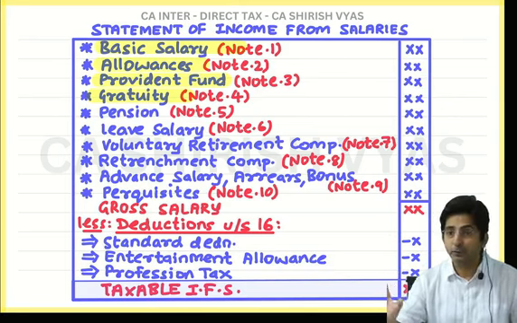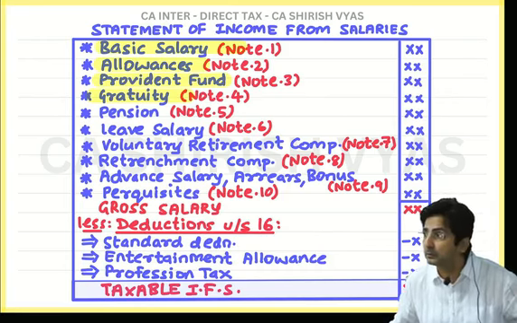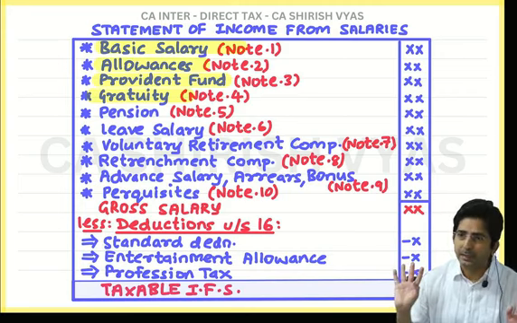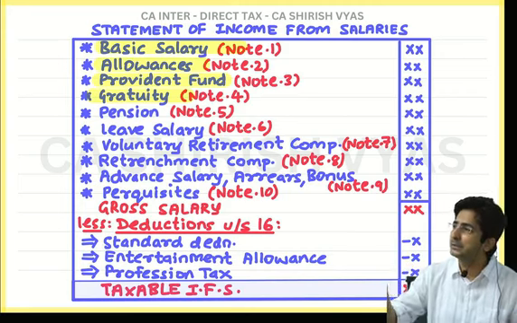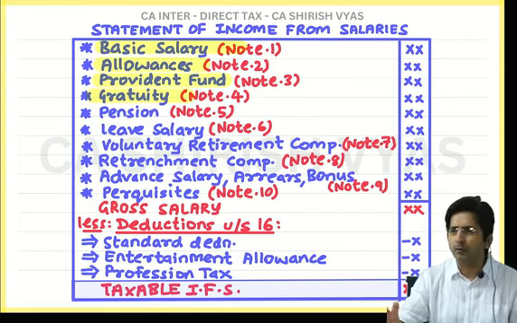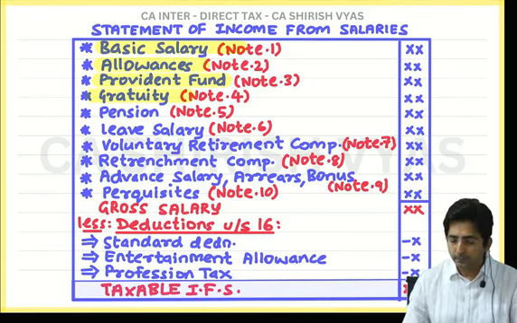Means while you are working, you might be getting a salary of 50,000 per month. But pension you are getting sitting at home. You will get not a big amount, say 5,000, 6,000, 10,000 every month. But a small amount you will keep getting every month till you die. Okay, so that is pension.